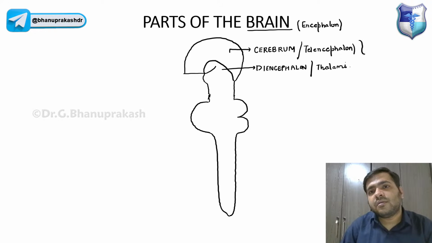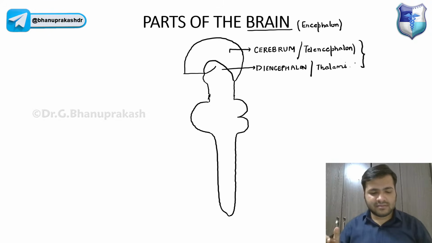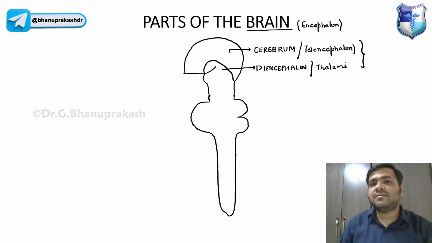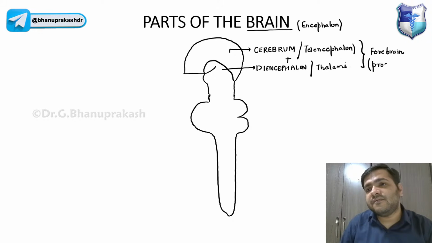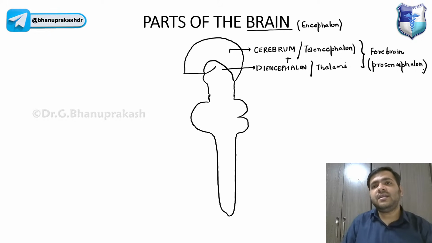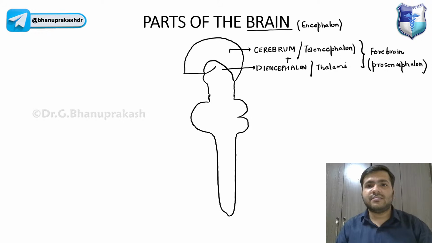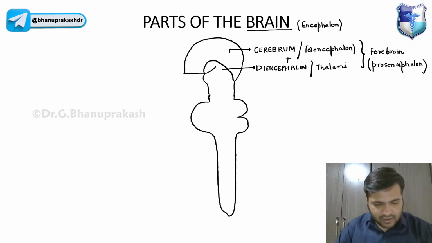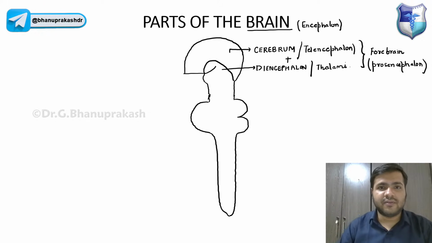Both of them, the cerebrum and the thalamus, or telencephalon plus diencephalon, guys, will be together called the forebrain, and forebrain is called prosencephalon. Cerebrum, that is the telencephalon, along with the diencephalon, that is the thalami, will together be called the forebrain or the prosencephalon.